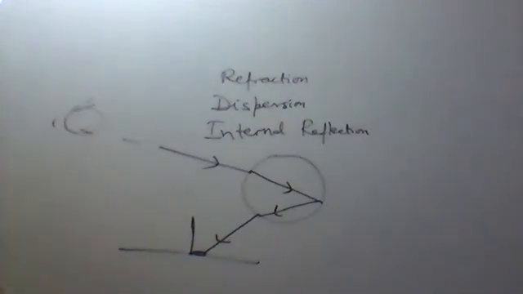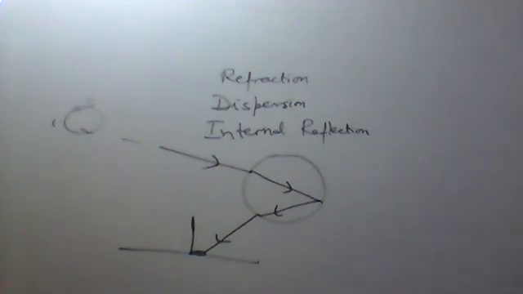So write the question, explain. How is rainbow formed? Explain how is rainbow formed in the sky. Okay, so what will you write?